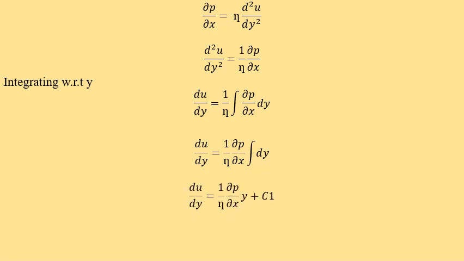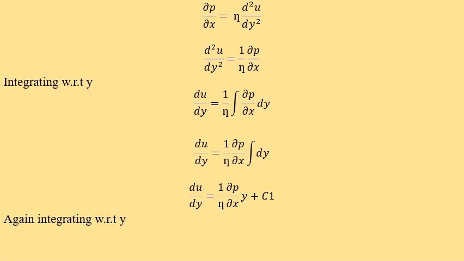So du by dy is equal to 1 by eta del p by del x into y, because the integration of dy is y, plus some constant, let us take that constant as c1.